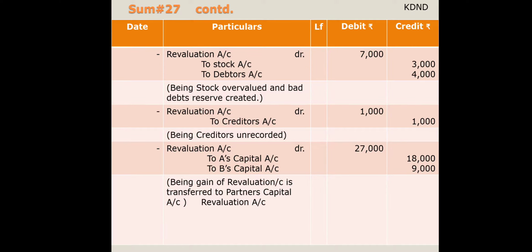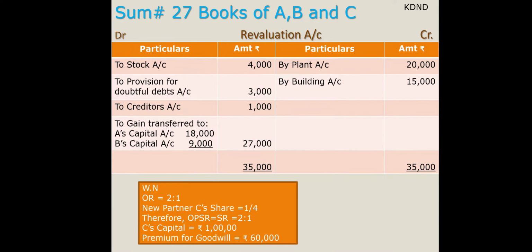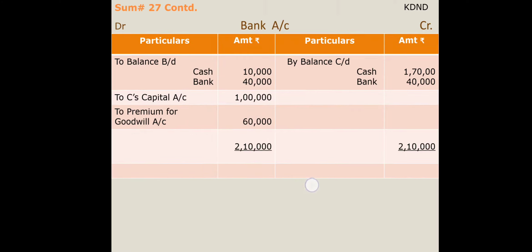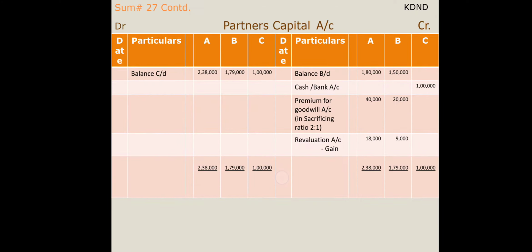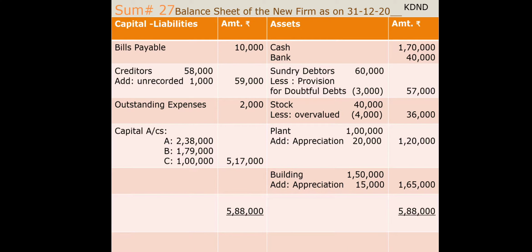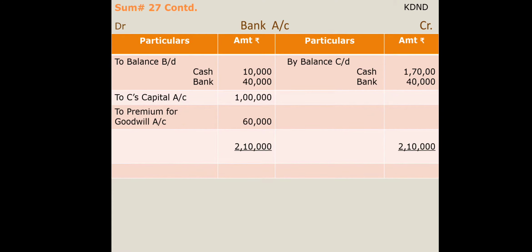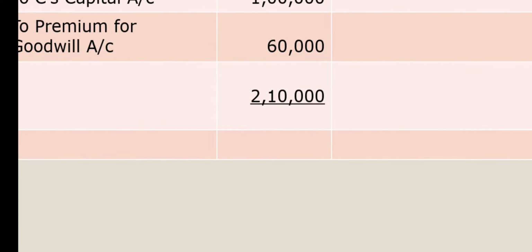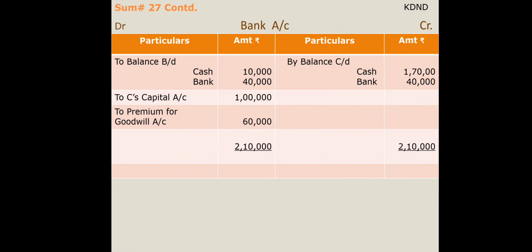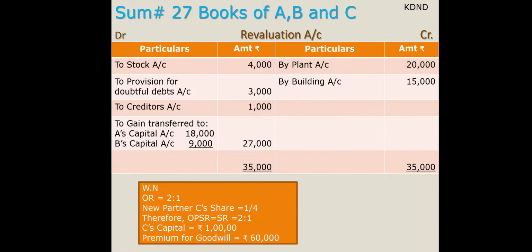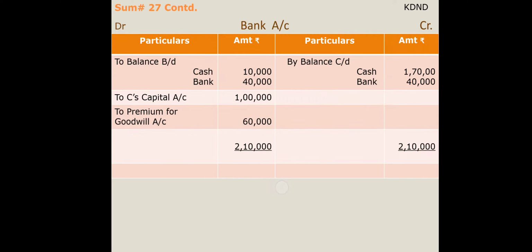Now we will be switching towards the ledger accounts. That is, you have to draw revaluation account, bank account, partners' capital account and balance sheet as a statement. Bank account is voluntary. You can prepare it if you want, and if you ignore it also it's okay. But first of all, revaluation account you have understood how to draw.